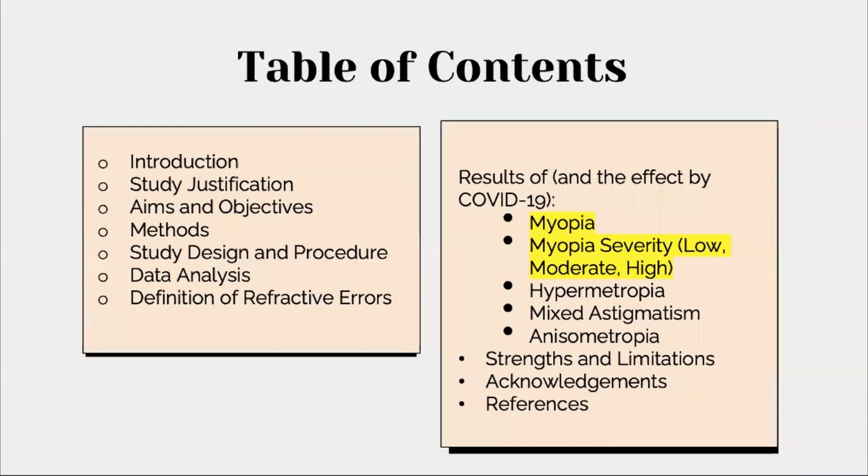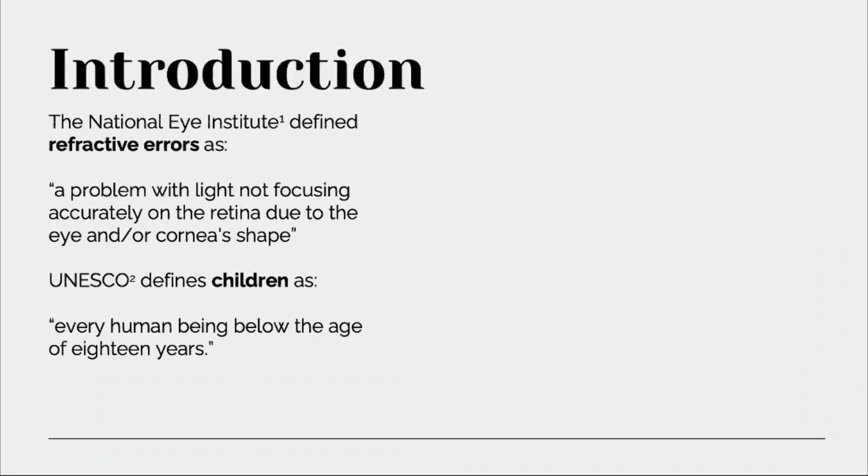So before I start, here is the table of contents for this presentation. First off, I'll be defining the terms used in this presentation. So what are refractive errors? Well, the National Eye Institute defined refractive errors as a problem with light not focusing accurately on the retina due to the eye and/or the cornea shape, which will eventually lead to blurriness in vision.